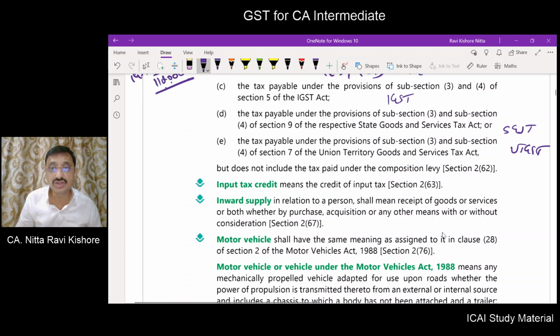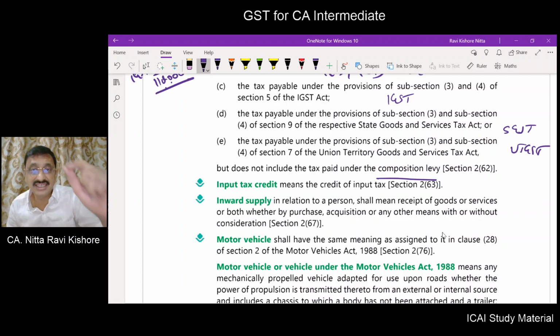However, it does not include composition levy. So, if you procured goods or services from a composition dealer, you might have paid the tax at a composition percentage, but that can't be considered as input in respect of you because you are not eligible to take input tax credit. What do you mean by input tax credit? Means credit of input tax.